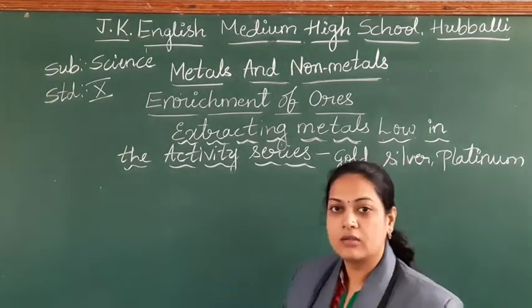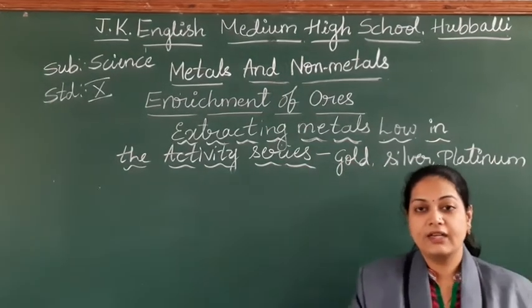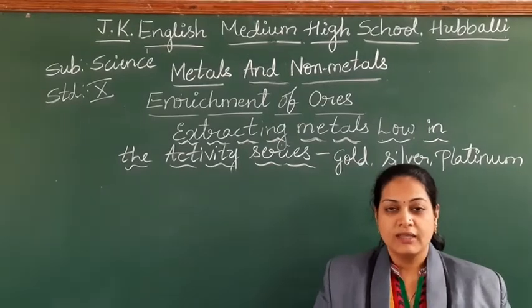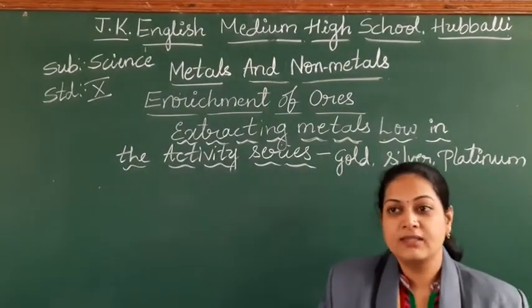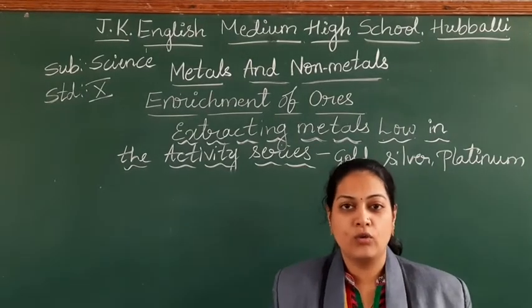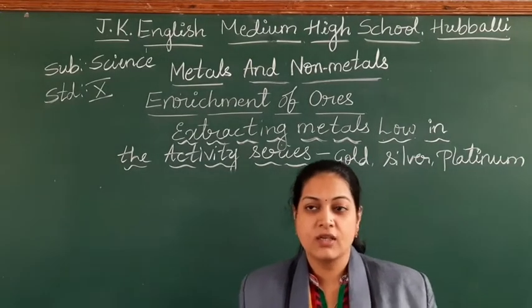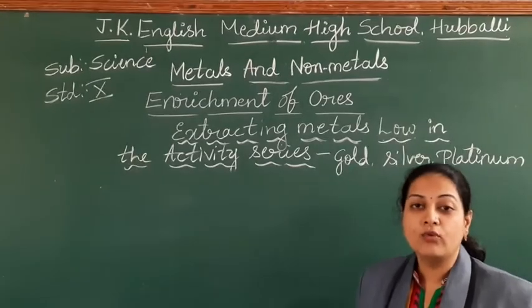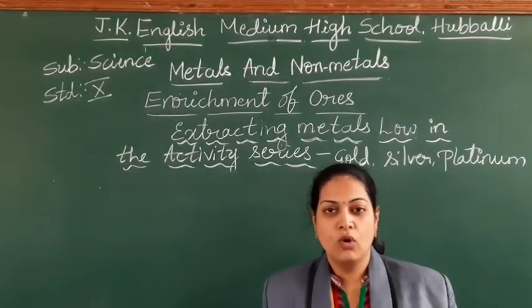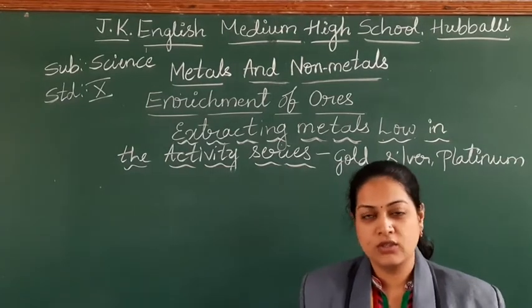These are all very less reactive and we get them in their native form. They are not along with other metals and non-metals; only impurities will be there, which you can remove easily. So if it is gold, silver, platinum, there is not much effort in the extraction, no problem.